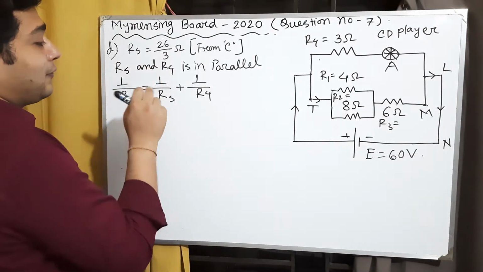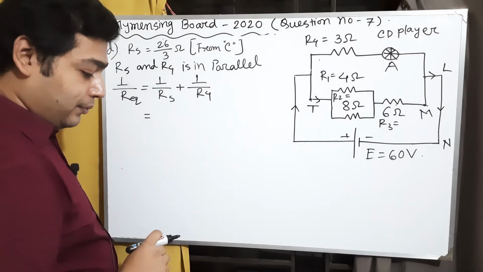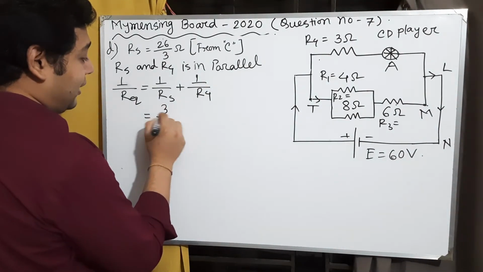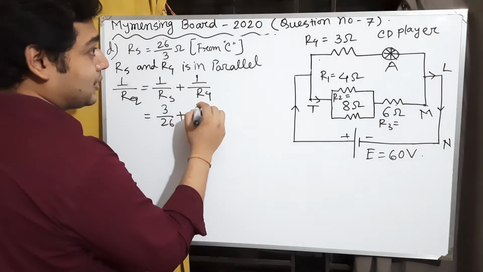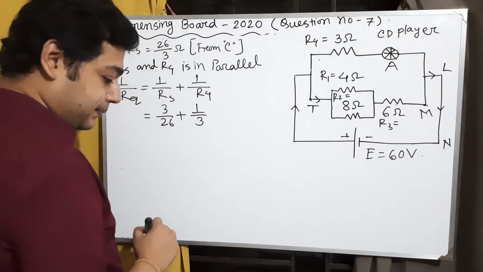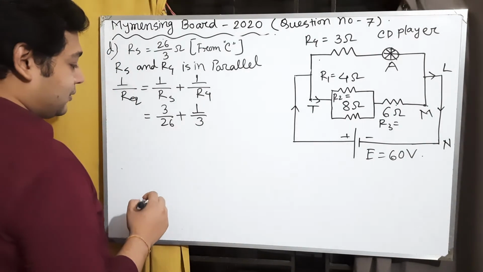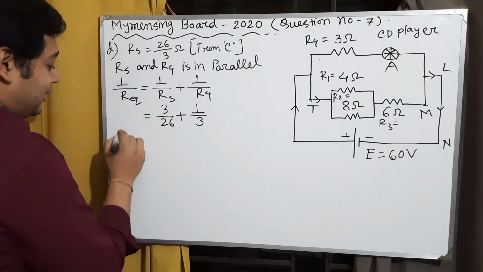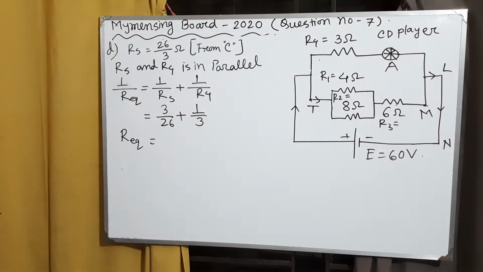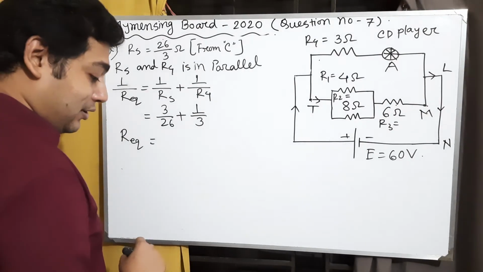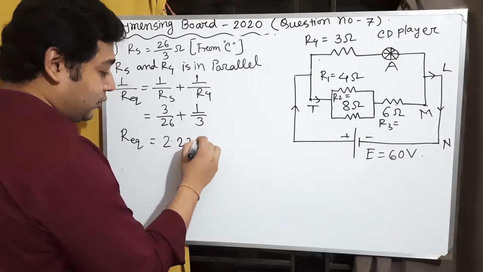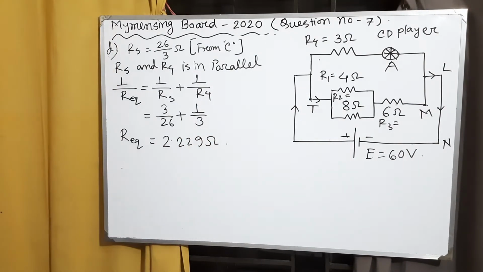If we put the values of RS and R4, we get 3 by 26 plus 1 by 3. Calculating these terms, we get the final equivalent resistance as 2.229 ohm.